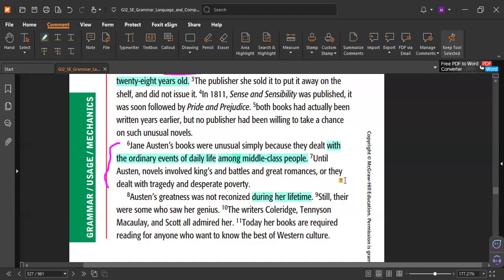Look, the writers. Who are they? All of these? Yes or no? This is an appositive to tell you who the writers are. So this is an appositive phrase.